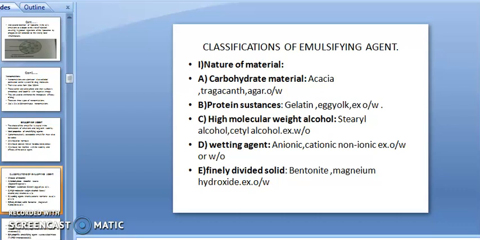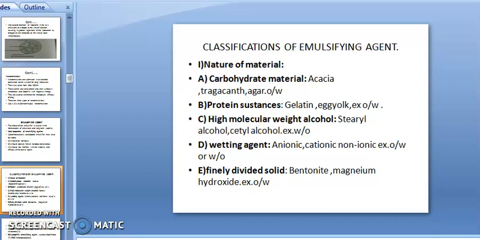In that, the subclass is carbohydrate material. Examples are acacia, tragacanth, agar, in OW type of emulsion. Then protein substances are used as emulsifying agents, that is gelatin, example is OW type of emulsion. Then high molecular weight alcohols, that is stearyl alcohol, cetyl alcohol, example is WO type emulsion.